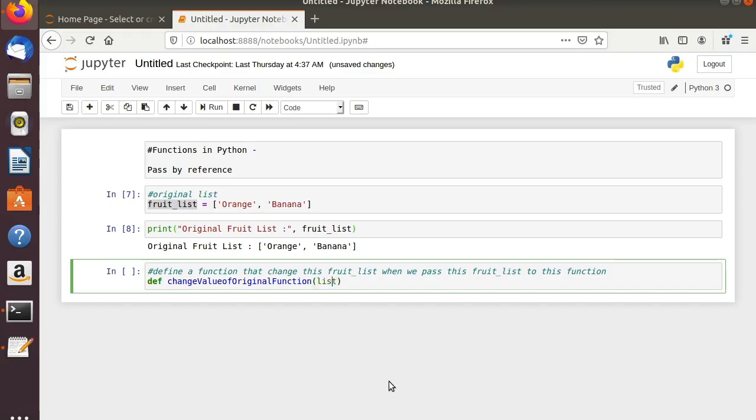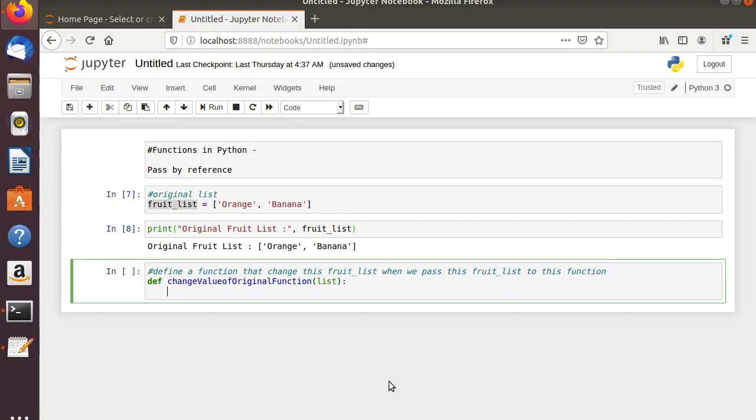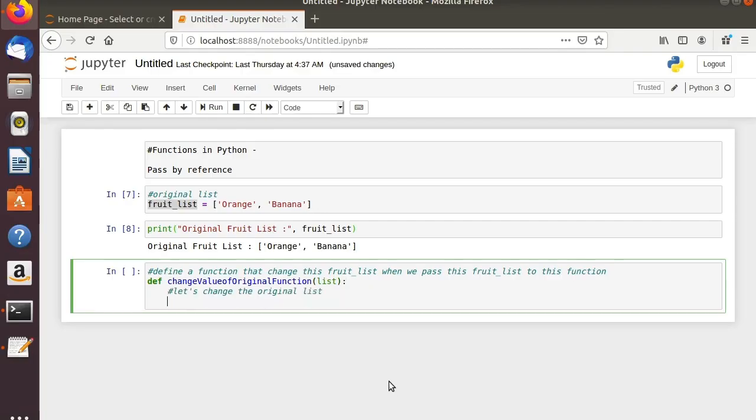This is just a placeholder. Actually, you can give any name. So I am giving, say, the name list. Okay. Now we will change this. Now let us change original fruit list. Okay. Now here what we will do, we will add a few more fruits. List dot append, right?